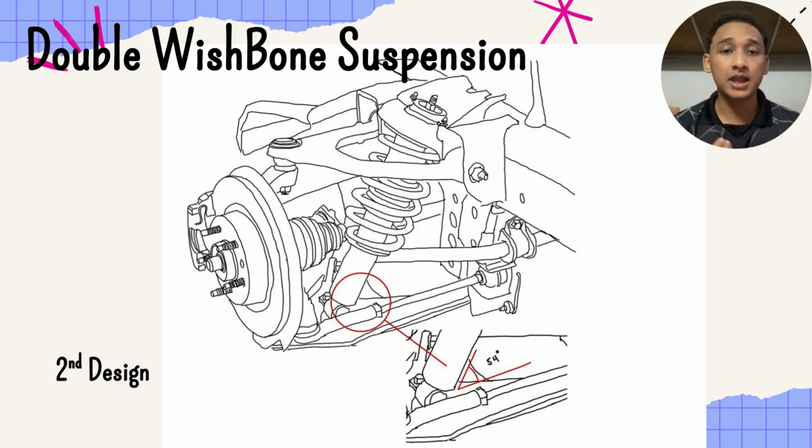Third is adjustability and tuning. This design allows more flexibility in adjusting alignment settings like camber, caster, and toe, which is useful in performance and motorsport applications. The last one is better load distribution. It distributes force more effectively during acceleration, braking, and turning, reducing stress on the chassis.